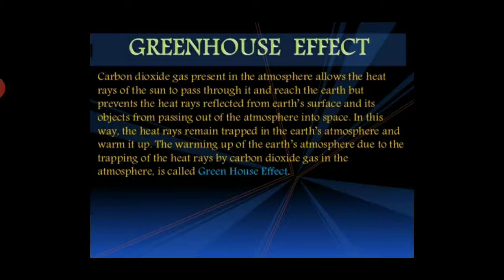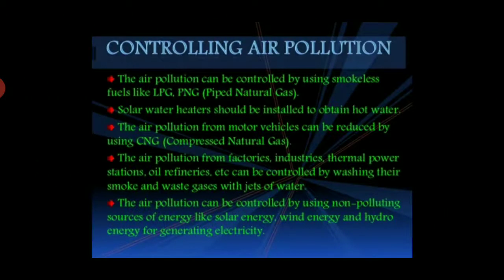In this way, the heat rays remain trapped in the earth's atmosphere and warm it up. The warming up of the earth's atmosphere due to the trapping of heat rays by carbon dioxide gas in the atmosphere is called the greenhouse effect.